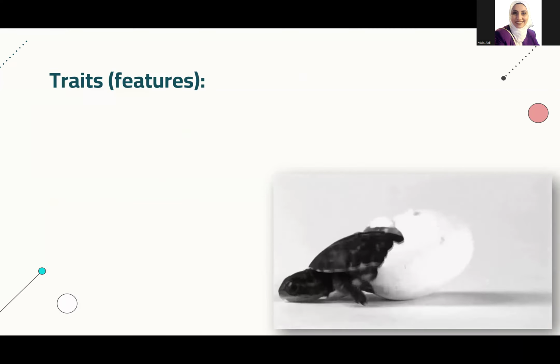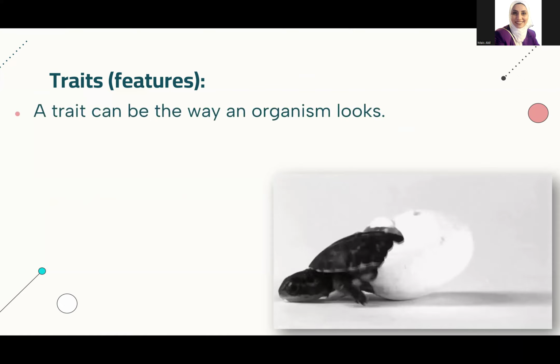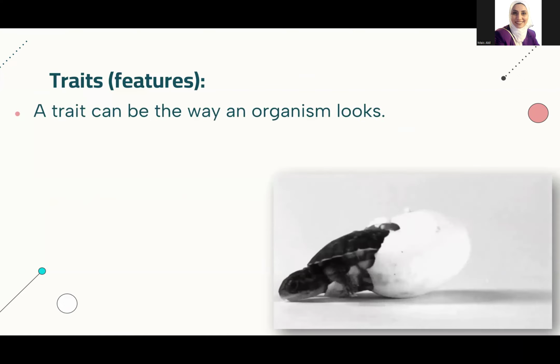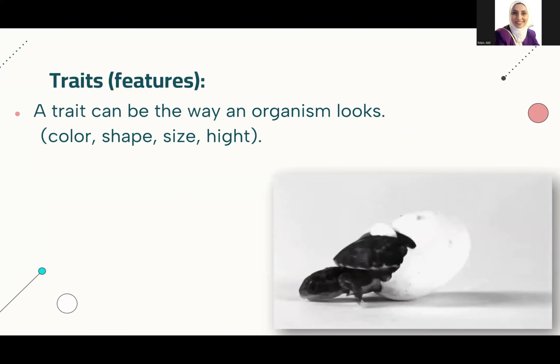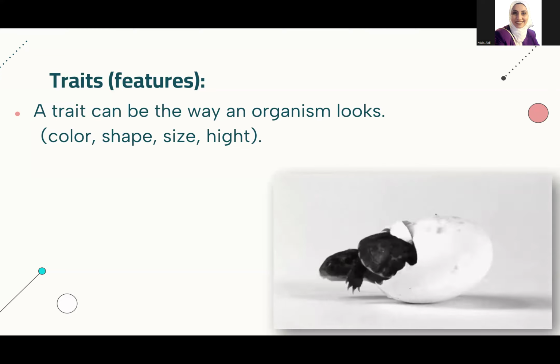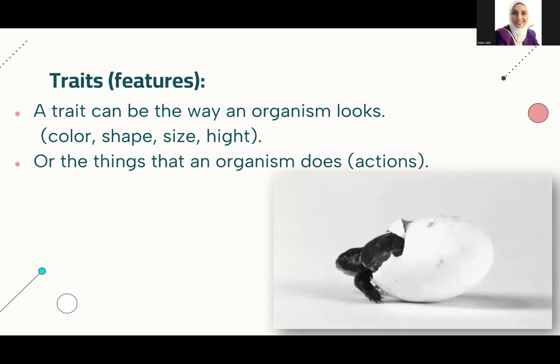So the traits can be the way an organism looks, like the color of its fur, eyes, hair, the shape of the ears, nose, its size, its height or length. All of these are the way an animal looks. So the features of an organism, but also they can be